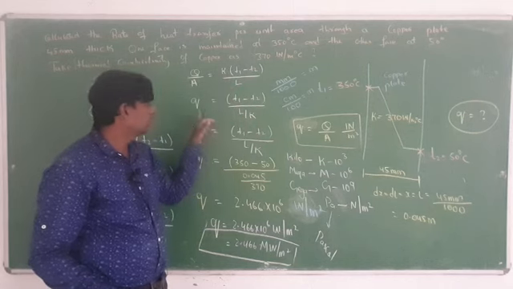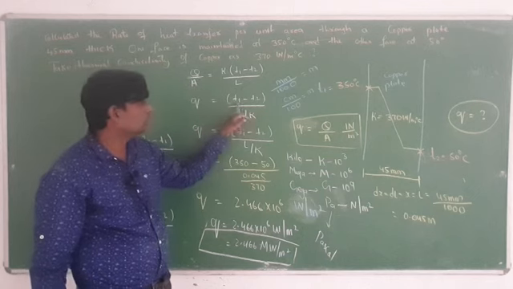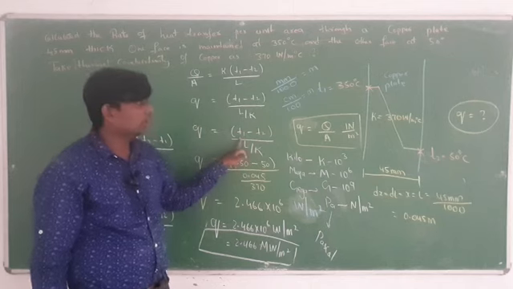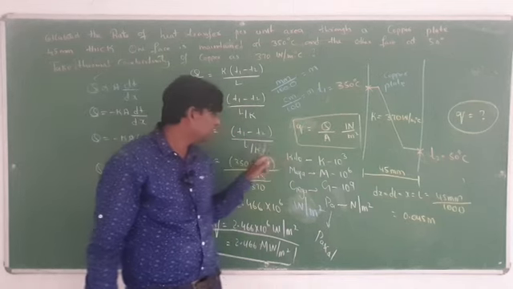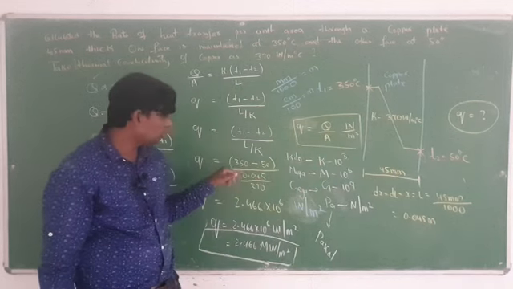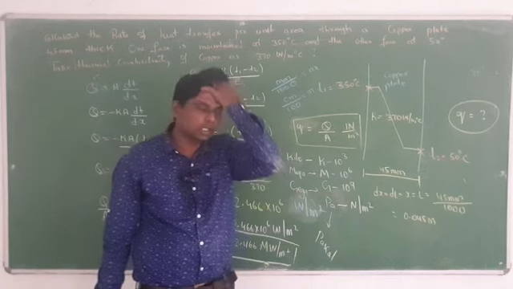So, L by K, and the Q by A can be written as the small q is equal to (T1 minus T2) by (L by K). Here you know the value of T1, T1 is equal to how much? 350 is there, and you know the value of T2, T2 is equal to how much? 50 degree, write down. L value already you solved here, L value always should be converted into meter, you have